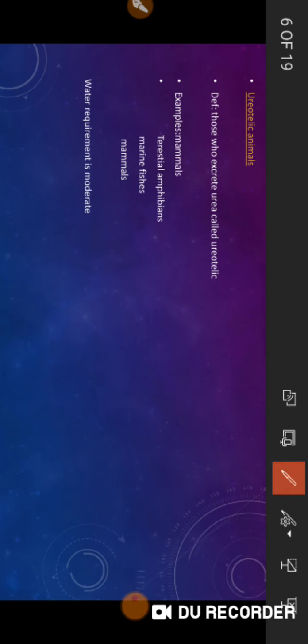Then ureotelic is the excretion of urea. It is quite less toxic than ammonia. Terrestrial amphibians, mammals and marine fishes will do this kind of excretion. Yes, obviously the water requirement is quite lesser than ammonia and quite larger than uricotelic, so it is moderate.